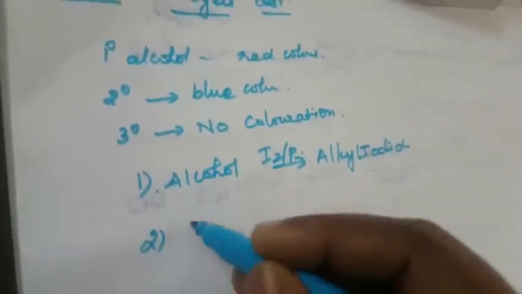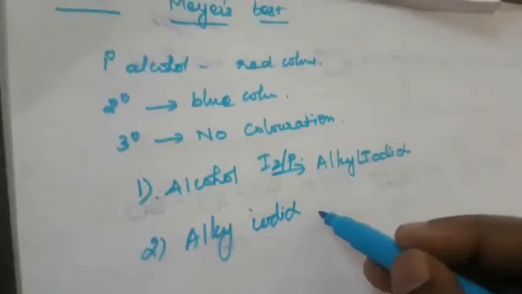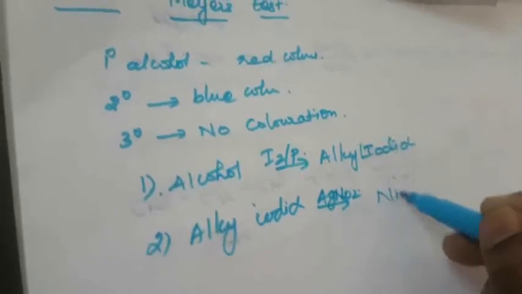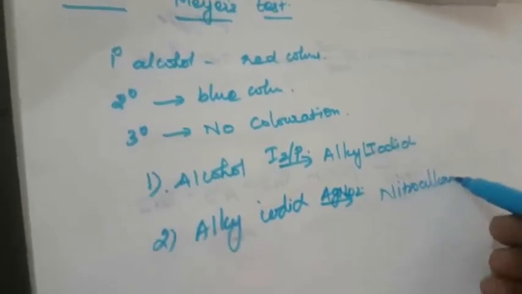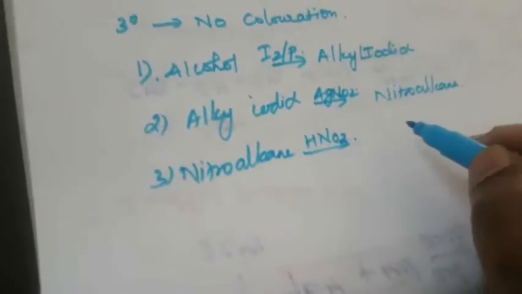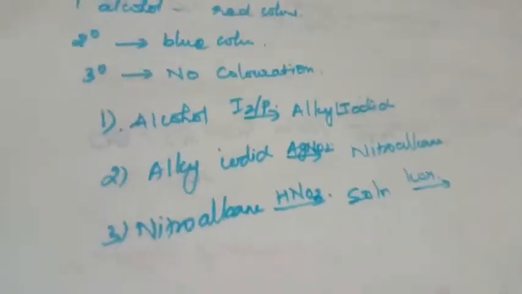Second step, the alkyl iodide. This alkyl iodide is treated with silver nitrite to form the nitro compound, nitroalkane. And third one, the nitroalkane then reacts with nitrous acid, that is HNO2. The resultant solution is then made alkaline by reacting with KOH. Okay, so these are the steps of the Victor Meyer test.